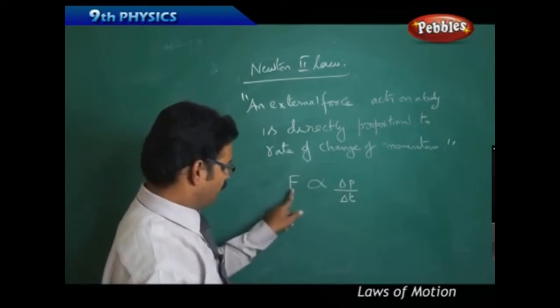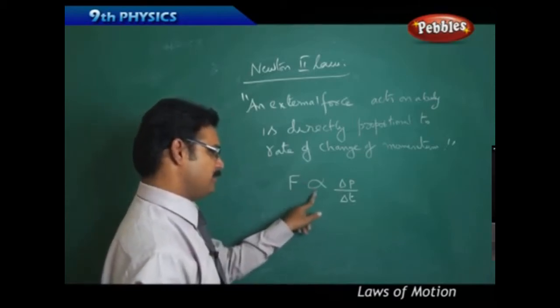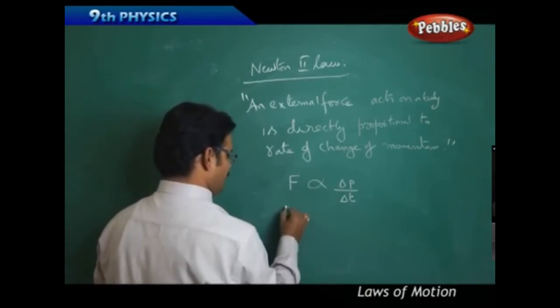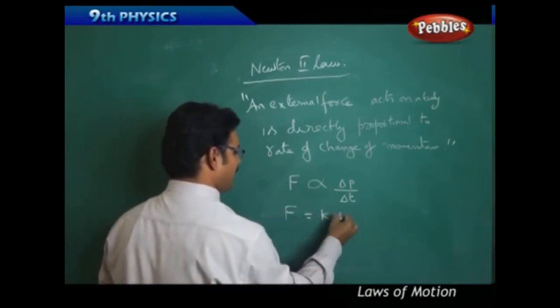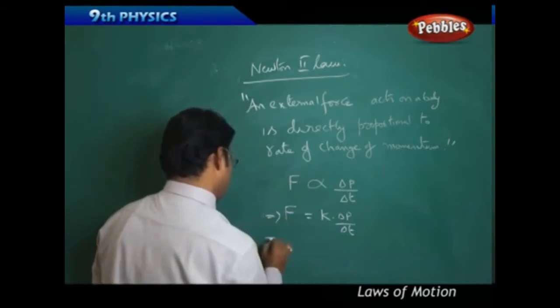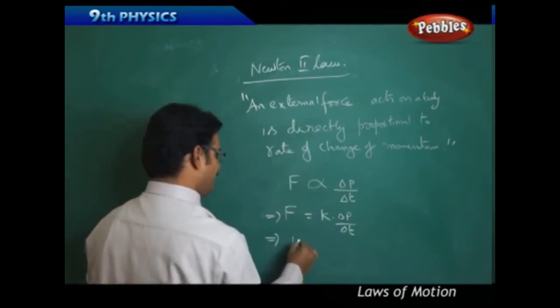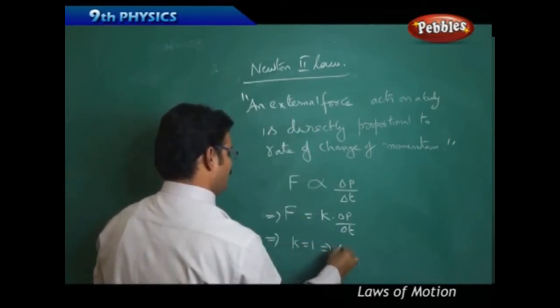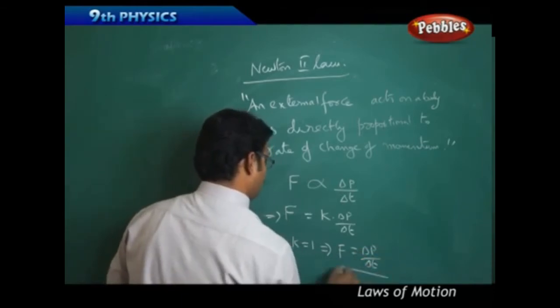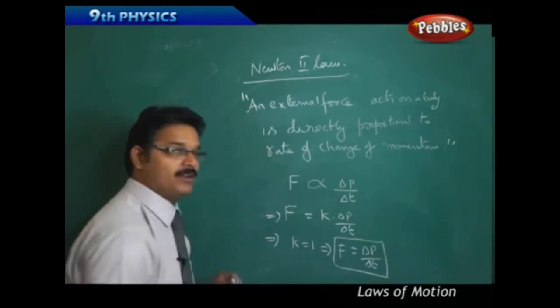So external force is directly proportional to rate of change of momentum. Then to remove the proportionality, we use a constant k into delta p by delta t. Later, Isaac Newton proved that the k value equals 1, which implies F equals delta p by delta t. So this is Newton's second law.